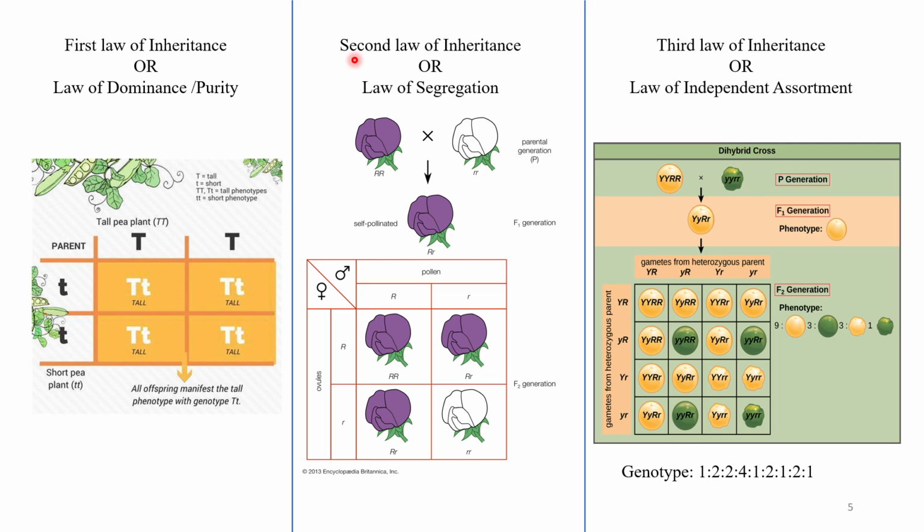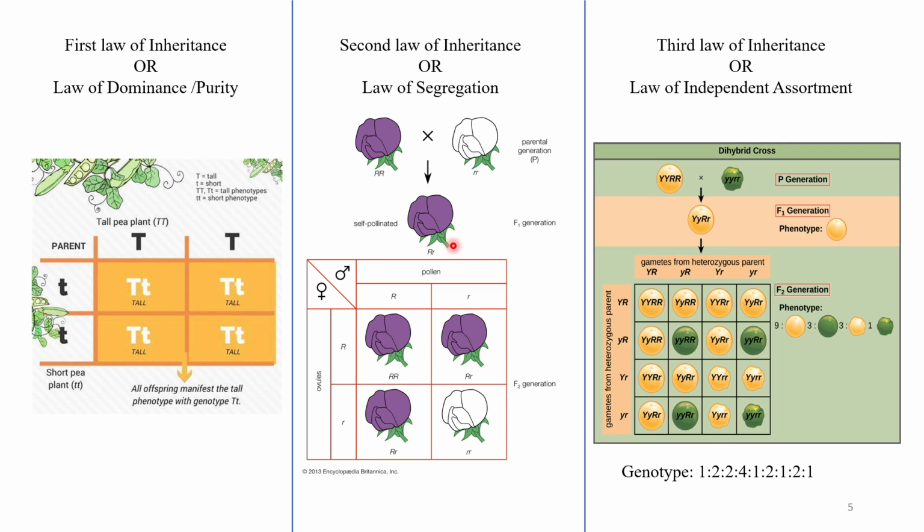Next is the second law of inheritance, also known as the law of segregation. In this experiment, purple and white flowers are selected. Purple is denoted by capital R, which is homozygous dominant, and white is denoted by small r, which is homozygous recessive. After the parent generation crossing, the F1 generation will be capital R small r. All purple flowers are obtained.